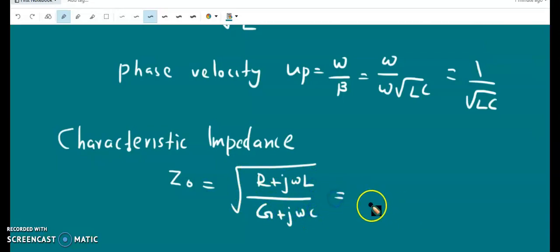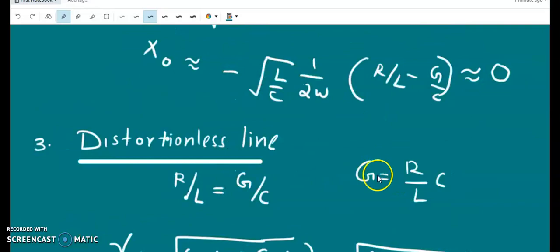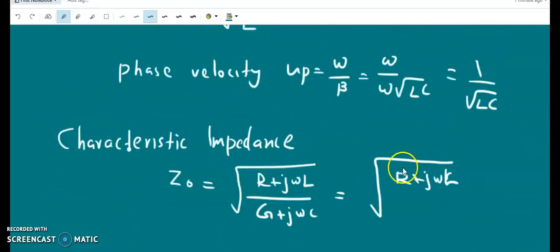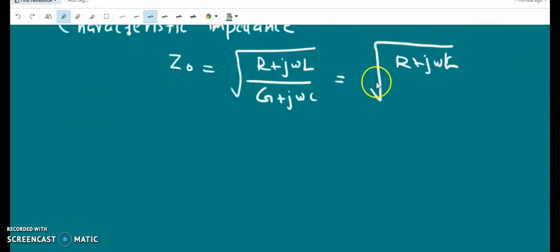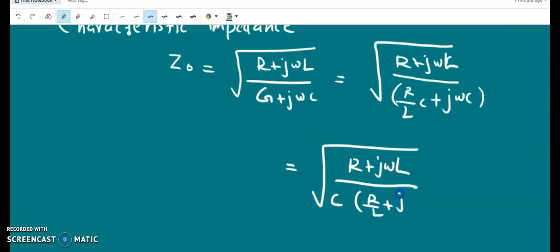Here G can be written as R by L into C, so we have R plus j omega L divided by (R by L into C plus j omega C). We can take C outside, so we have R plus j omega L divided by C into (R by L plus j omega).